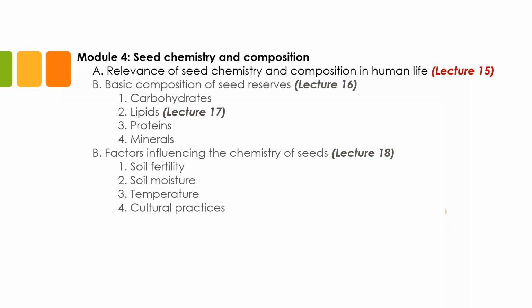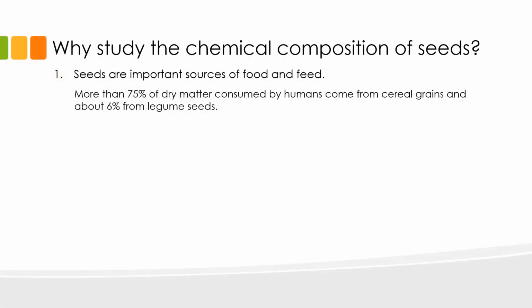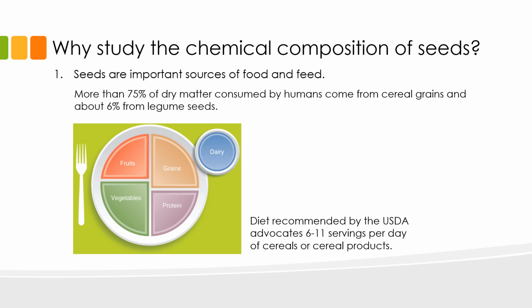But before that, let us first establish the importance or relevance of understanding the chemistry of the seed. Seeds are important sources of food and feed. In fact, more than 75% of dry matter consumed by humans come from cereal grains and about 6% are from leguminous seeds. The U.S. Department of Agriculture even recommends the intake of 6 to 11 servings of cereals or cereal products a day. So if you are fond of eating bread or pasta or cereals, you should know that those foods are processed from cereal grains.